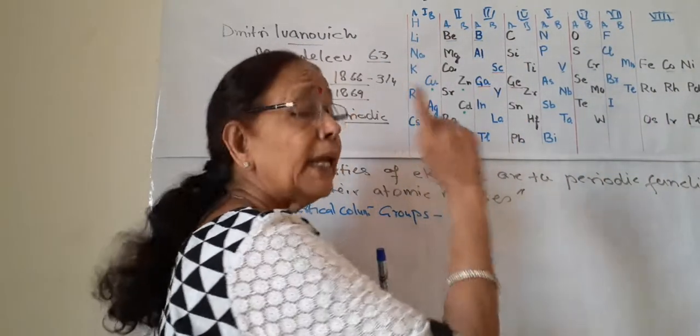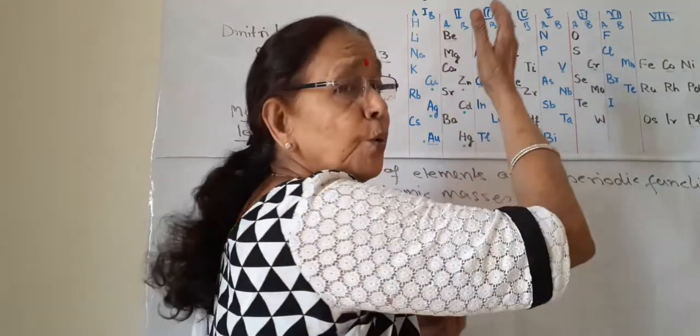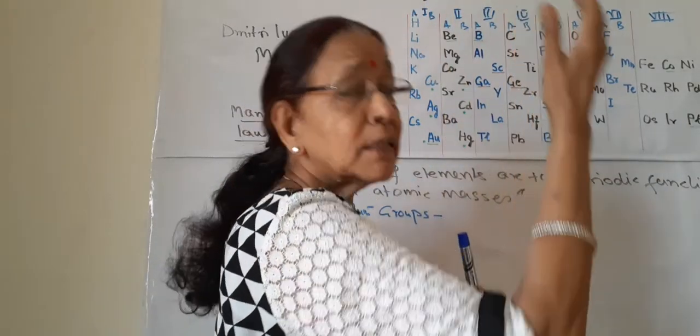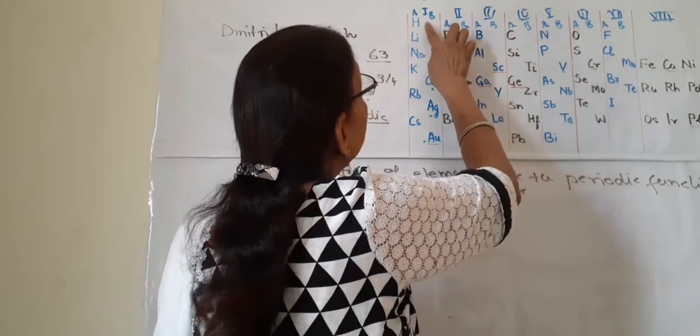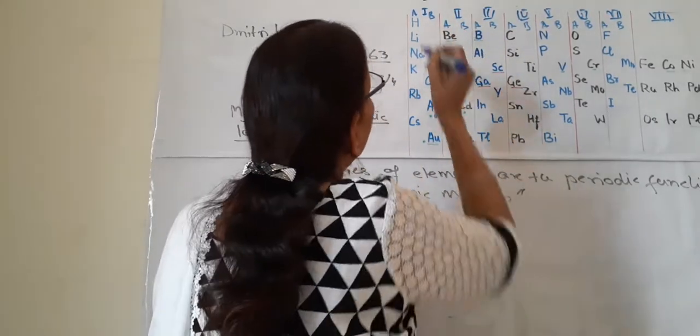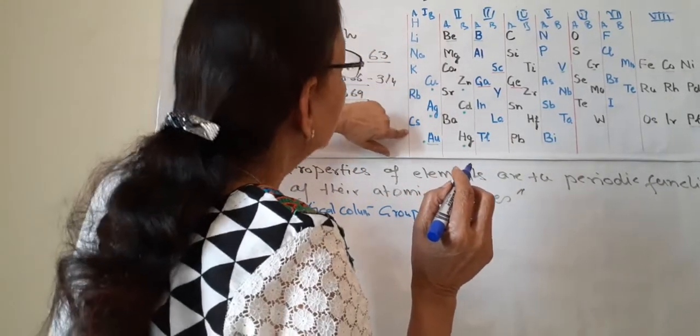So out of these 8 groups, 7 groups are divided into two subgroups. This A and B are known as subgroups. So the first group has 2 subgroups, A and B. The second has 2 subgroups. In A, we have hydrogen, lithium, sodium, potassium, rubidium and cesium.